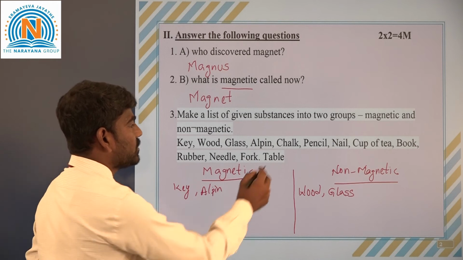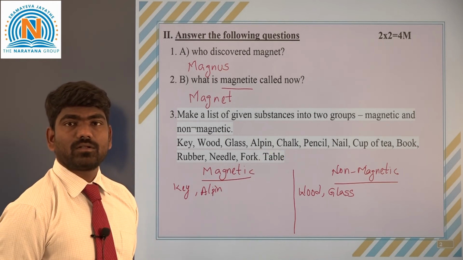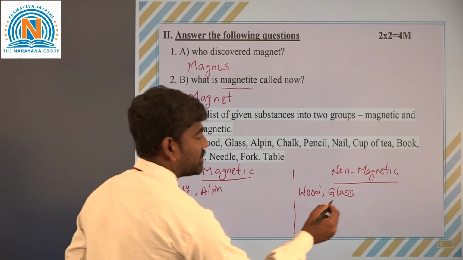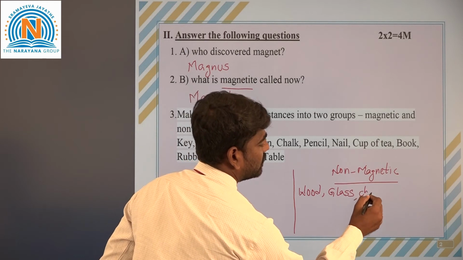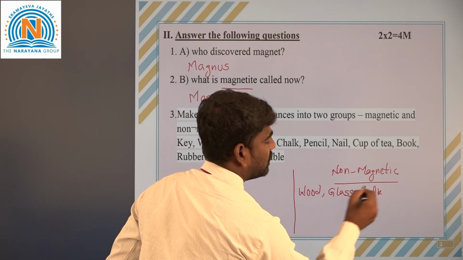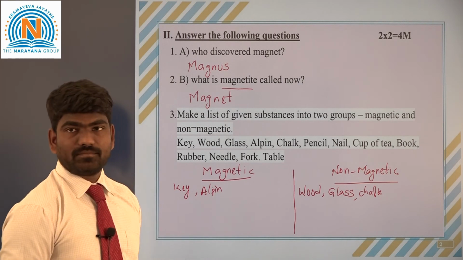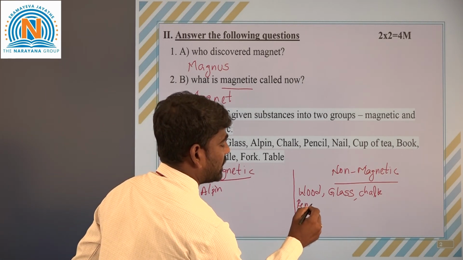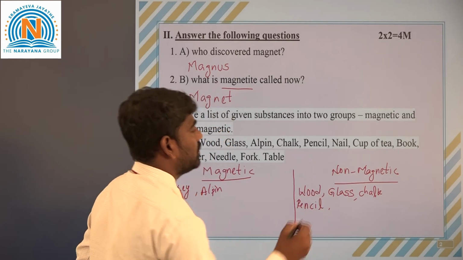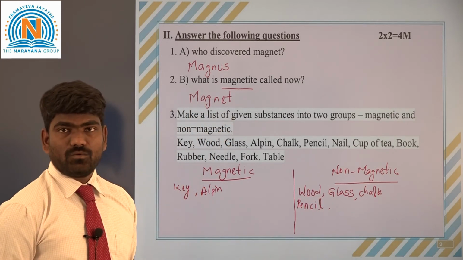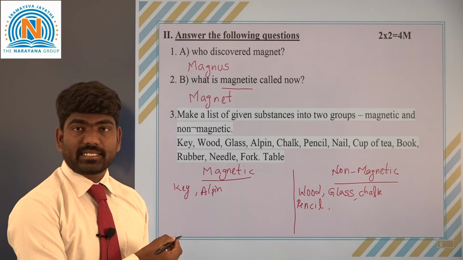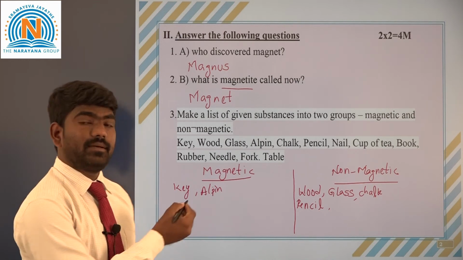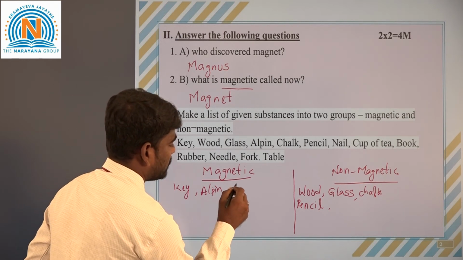And next, chalk is not attracted to the magnet, so it comes under non-magnetic. And next, pencil is also not attracted, so it also comes under non-magnetic. Next, nail, we know that a nail is attracted to the magnet, so it comes under magnetic substances.